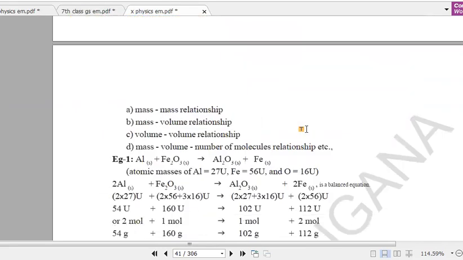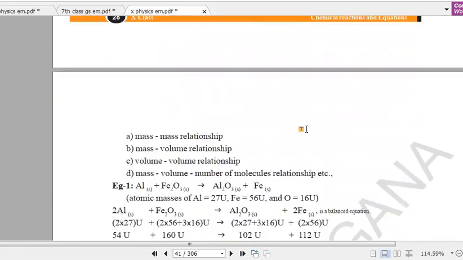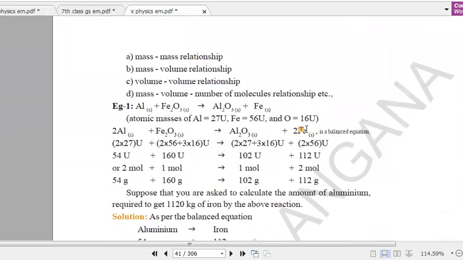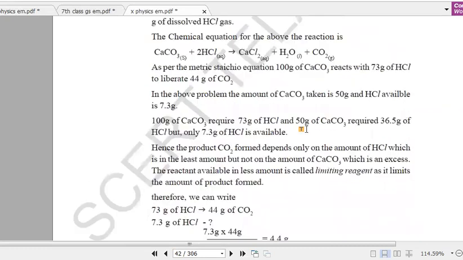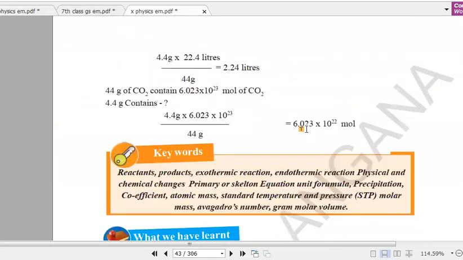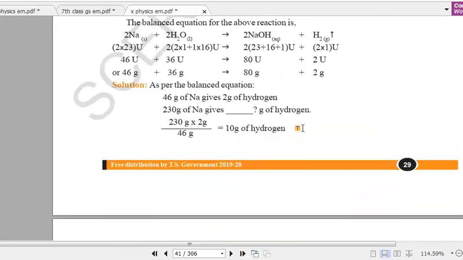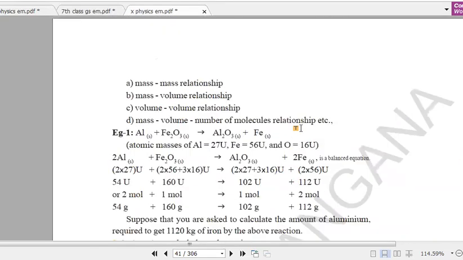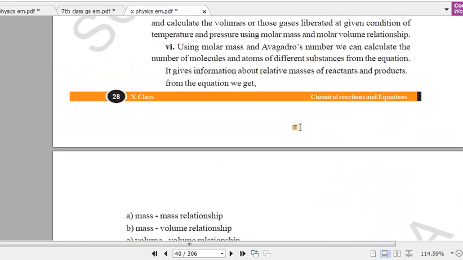The next topic is the interpretation of a balanced equation. Whenever a balanced equation is given, we can calculate the mass, volume and number of molecules. In the textbook you can find 2 to 3 examples, and I will explain all these examples on the board. In the next video I will explain how to calculate the mass relationship, the volume and mass, and the volume and number of molecule relationships.